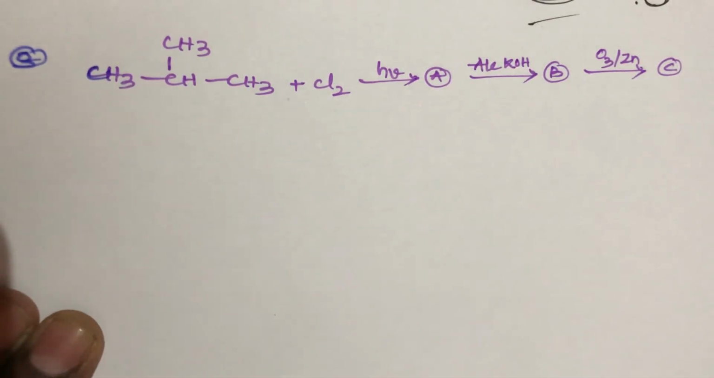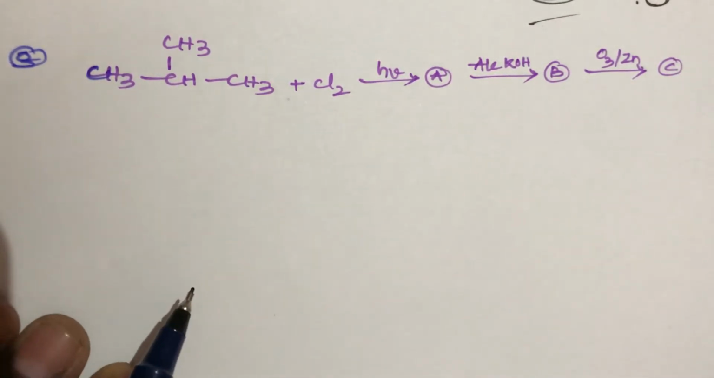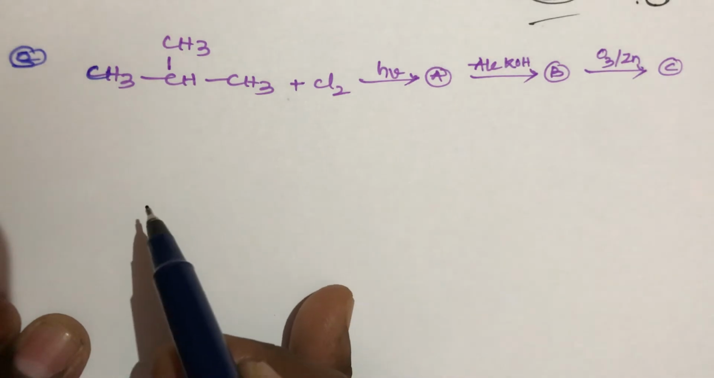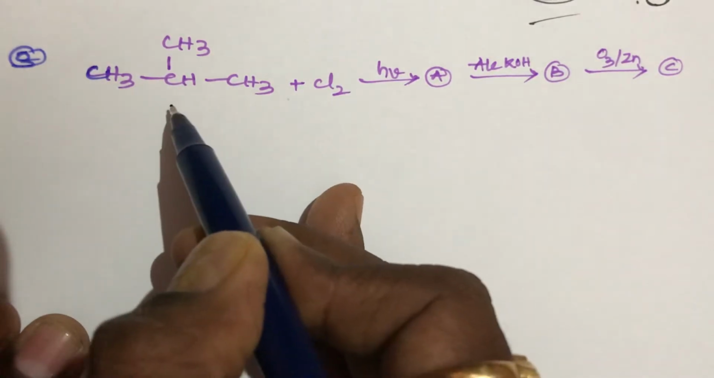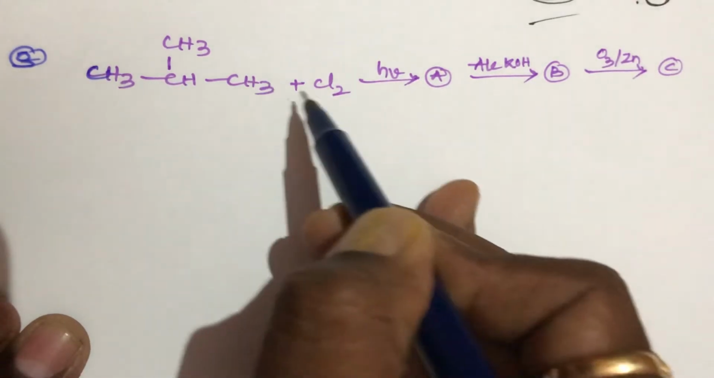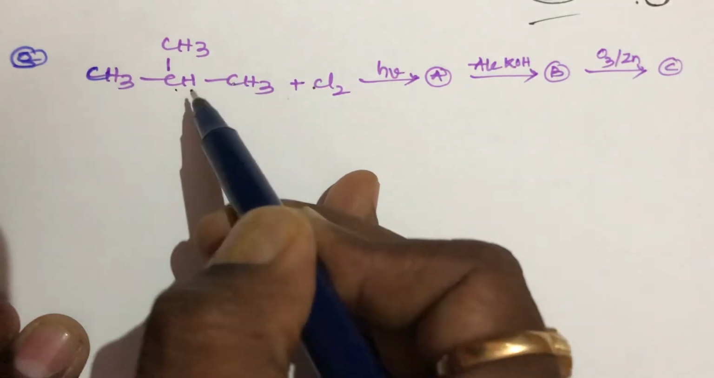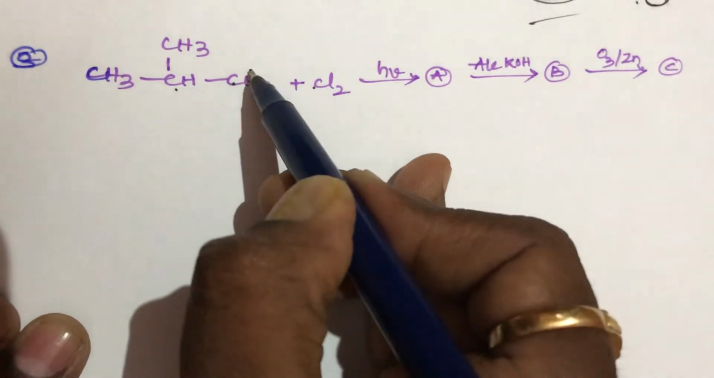Simple trick, student. Cl2 in the presence of sunlight is a free radical substitution reaction. In this free radical substitution, two types of product will be produced when 2-methyl propane reacts with chlorine. This is halogenation, student. Here the chlorine will attack this position and this position, so two types of product will be produced.